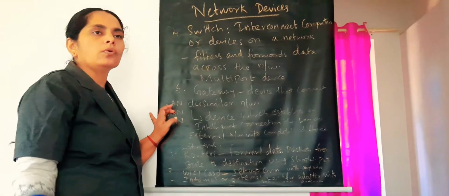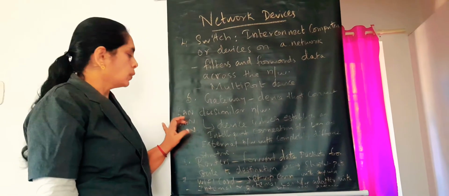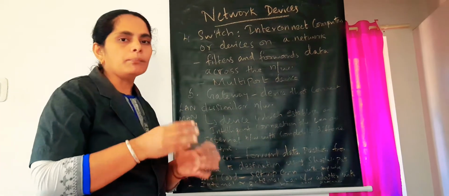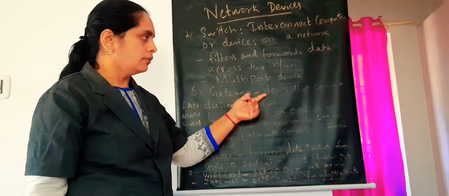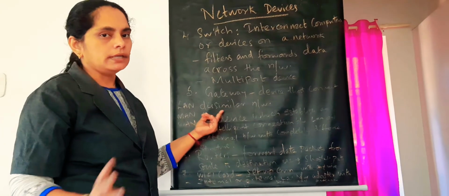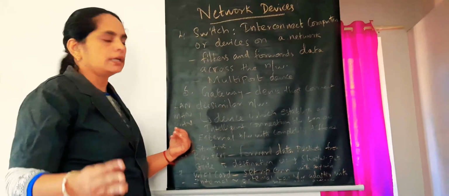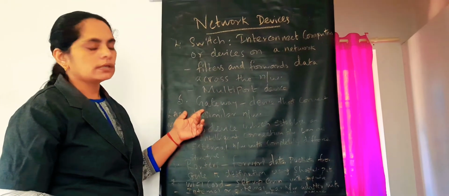But if you are going for the WAN, that is the internet connection, connecting all over the world, and you want to connect LAN with WAN or LAN with MAN, different types of network can be connected together by using a gateway. That is a device that connects dissimilar networks. These are the three types of network, LAN with WAN, LAN with MAN. Like that we are using a gateway.